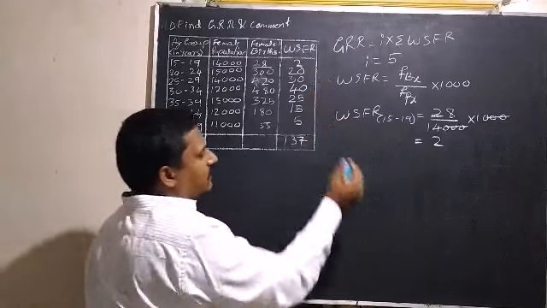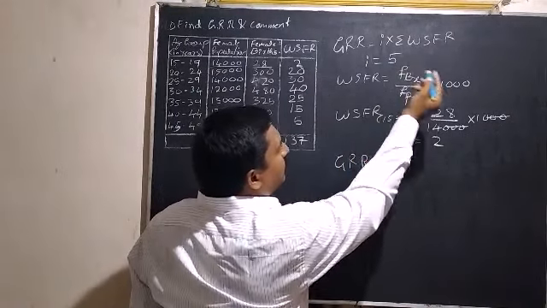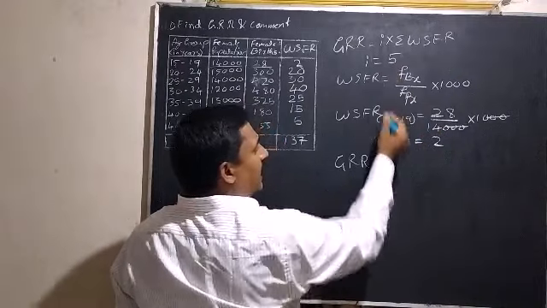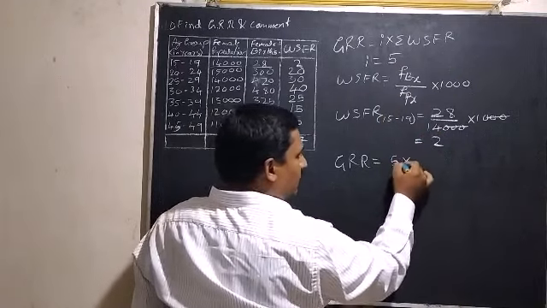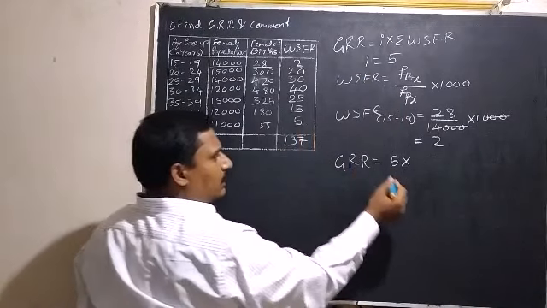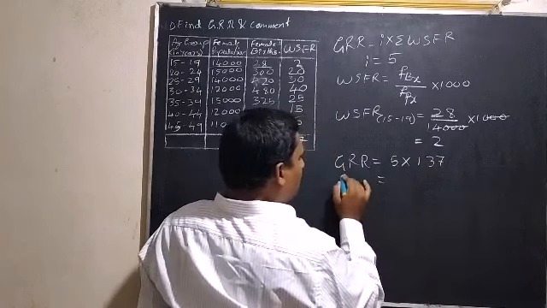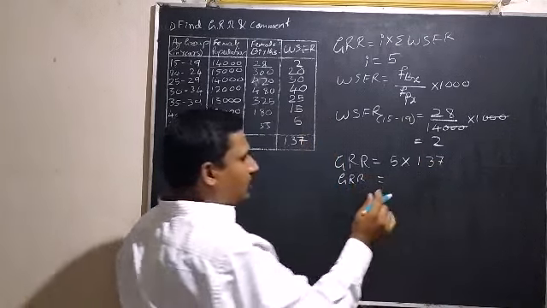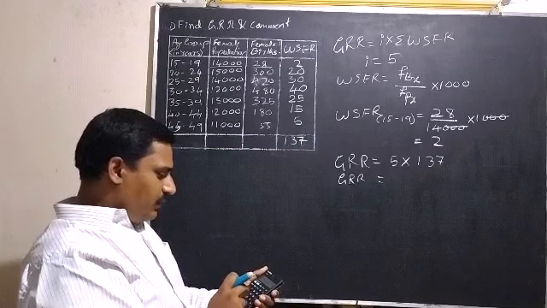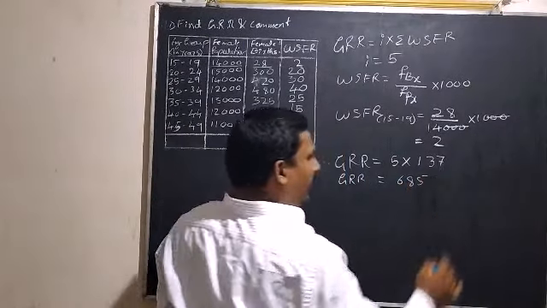Okay, so now GRR. GRR is equal to I into summation WSFR. That I is 5 into summation WSFR is 137. So 5 into 137. So GRR is equal to 137 into 5 is equal to 685.